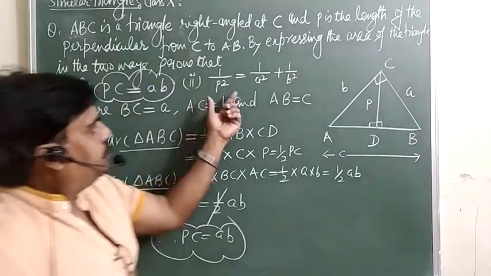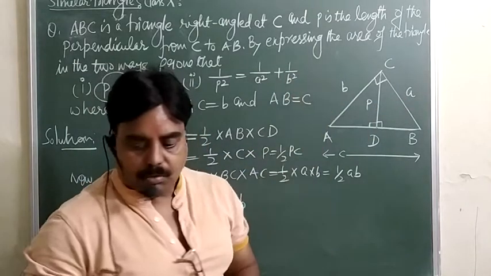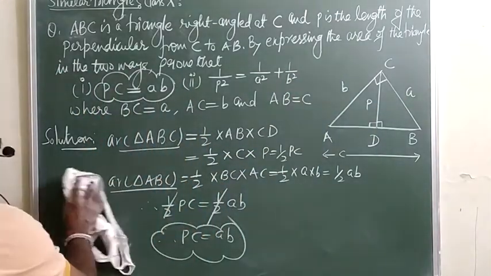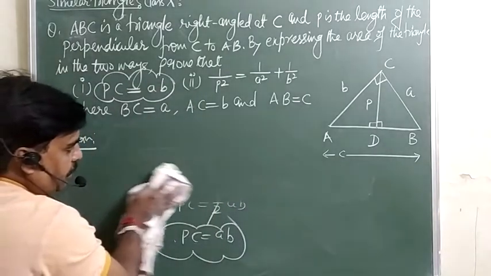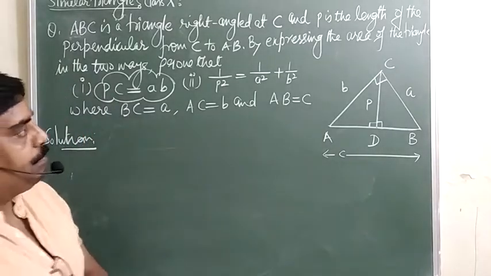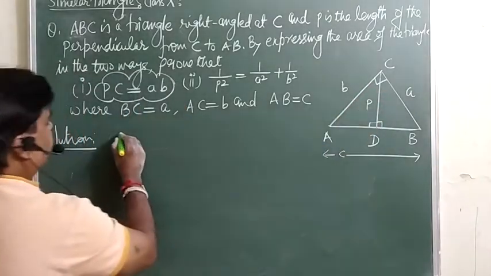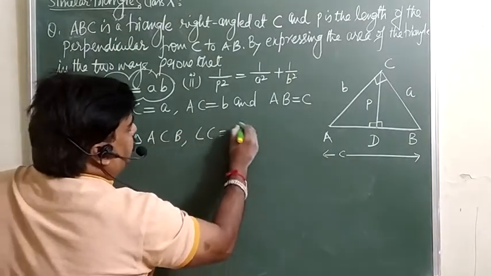Now second, we want to prove that 1 over P square is equal to 1 over A square plus 1 over B square. So look here now. For this one, we are supposed to apply Pythagoras, and we will take the advantage of this PC is equal to AB. Now look here. In triangle ACB, angle C is equal to 90.